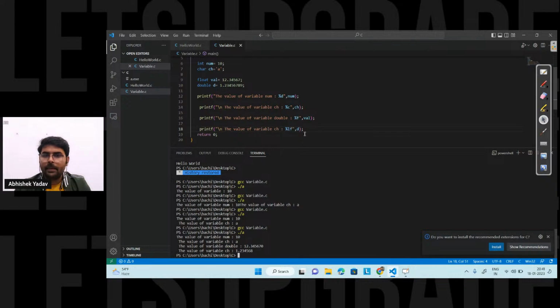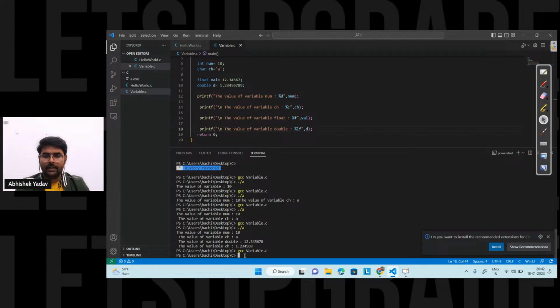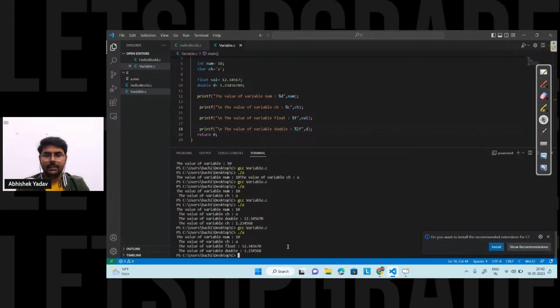This one is float here, and this will be double here. Let's see in the chat. No one, right? No doubt till this point. Let's move to the next part.